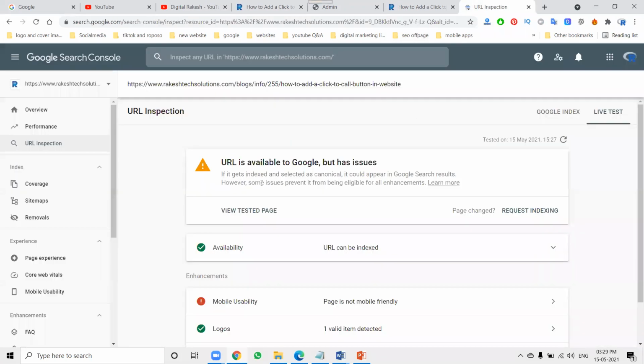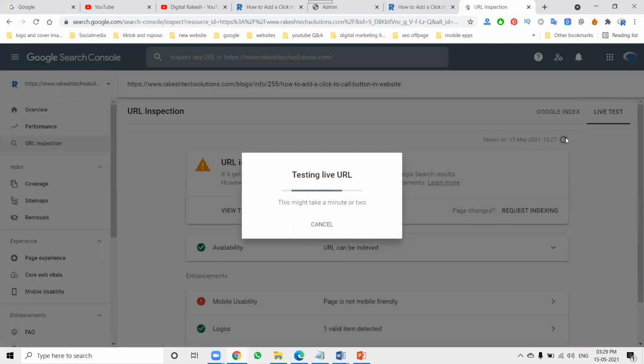Finally, I'll show you the URL not on Google issue. Just refresh. The problem you may be facing is a mobile friendly issue for the page. Once you refresh the page, the problem will be resolved in the URL inspection option. No need to worry. It takes some time, but it will finish easily. Give me a few seconds. I will give it 1 to 2 minutes, but it will finish within a minute. Just wait and your URL will be on Google.